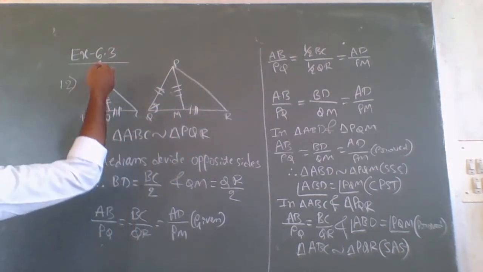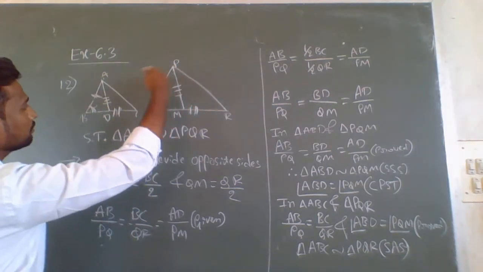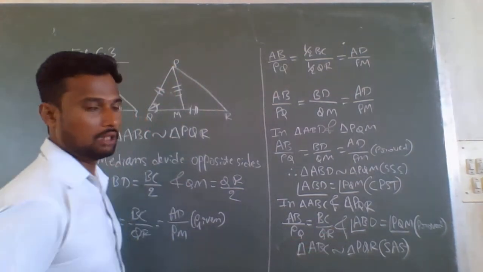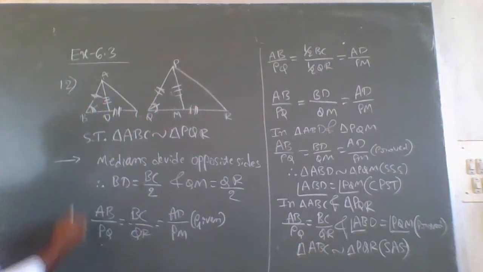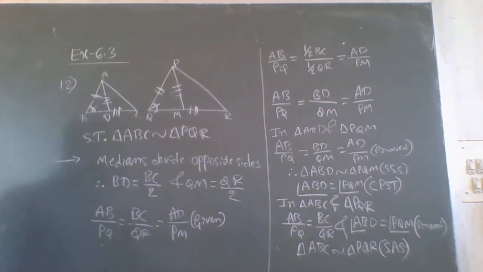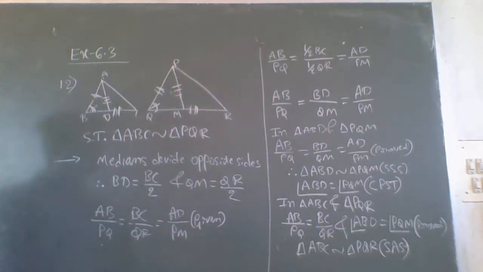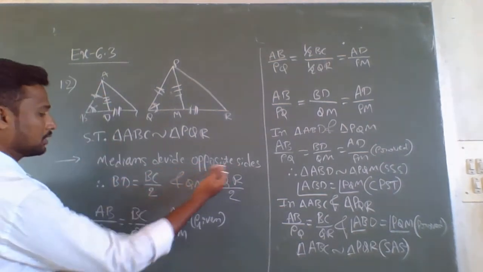If they are given AC by PR, then directly we can write ABC is similar to PQR. But what they are given here are the medians, not the sides AC and PR. So to prove triangles ABC and PQR are similar, we have written what they are given, and medians always divide opposite sides.